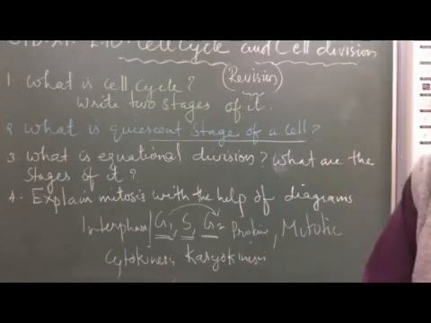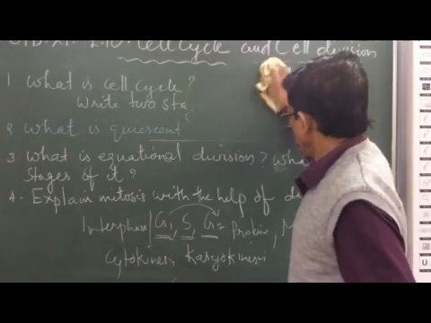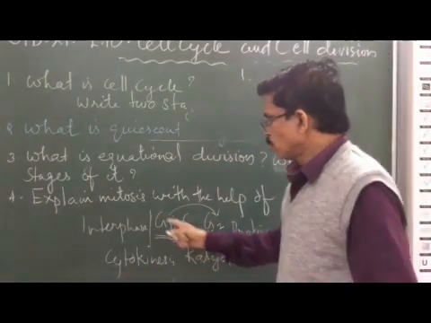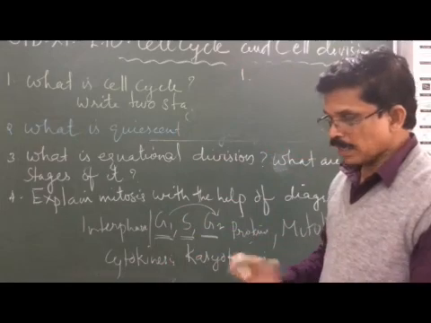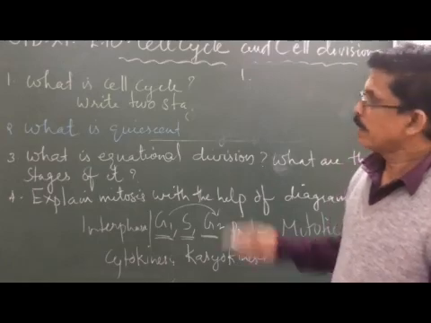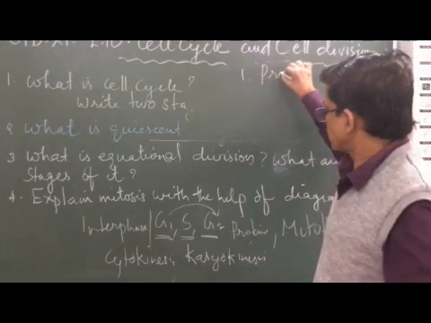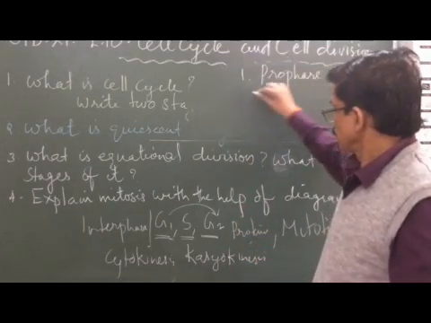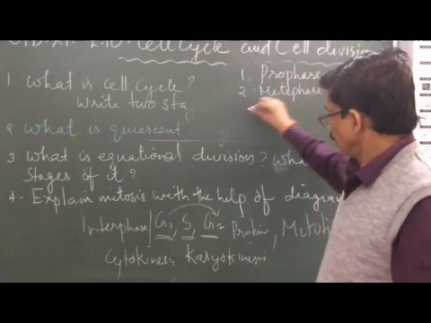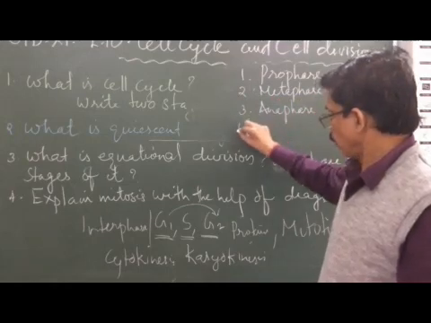As you know, mitosis has 4 stages. What are the 4 stages of mitosis? Prophase, metaphase, anaphase, and telophase. Mitosis is divided generally into 2 broad steps: karyokinesis and cytokinesis. Karyokinesis is divided into 4 steps. What are they? First, prophase, second, metaphase, third, anaphase, and the fourth stage is telophase.